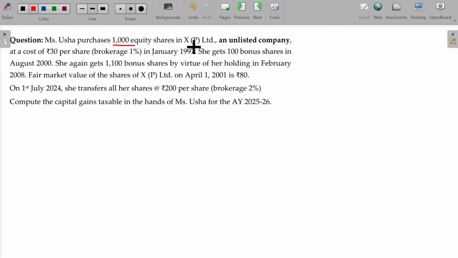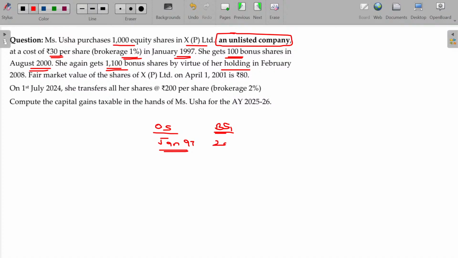Usha purchases 1000 equity shares in X Private Limited, an unlisted company, at a cost of rupees 30 per share, brokerage being 1%, in January 1997. She gets 100 bonus shares in August 2000. She again gets 1100 bonus shares by virtue of her holding in February 2008. The original shares were purchased on which date? Jan 97. And bonus shares number 1 were received on which date? 2000. Again another 1100 bonus shares were received a second time in 2008.